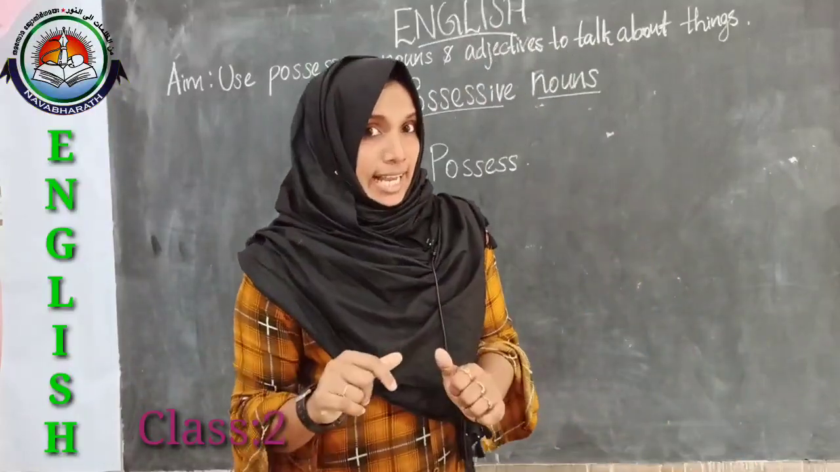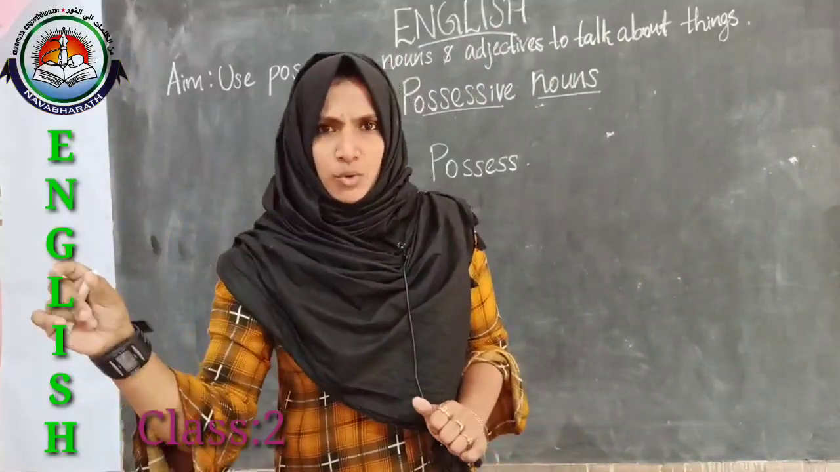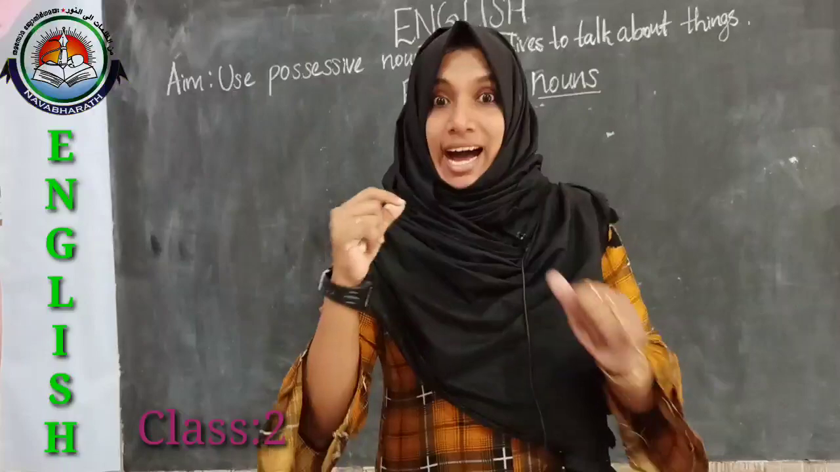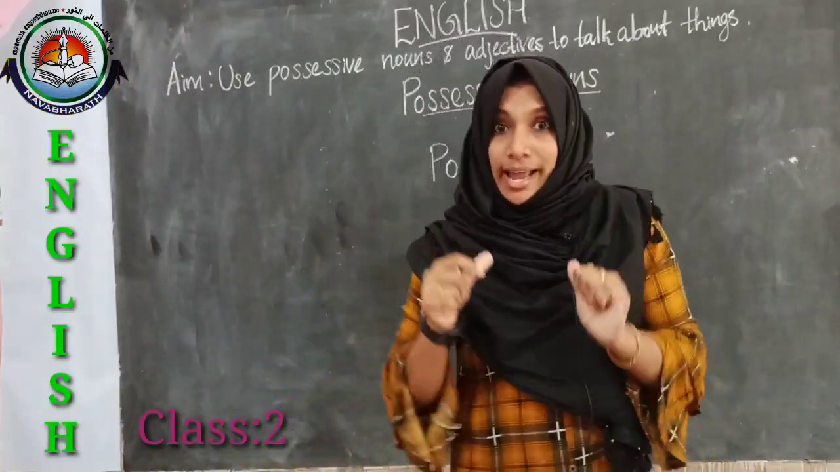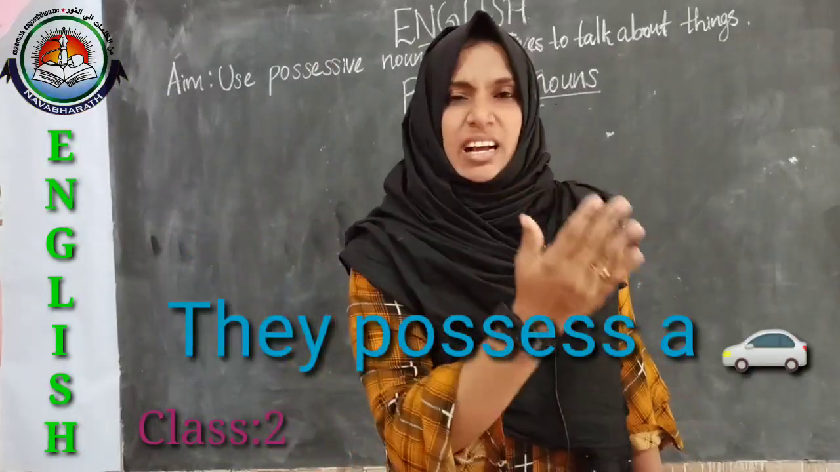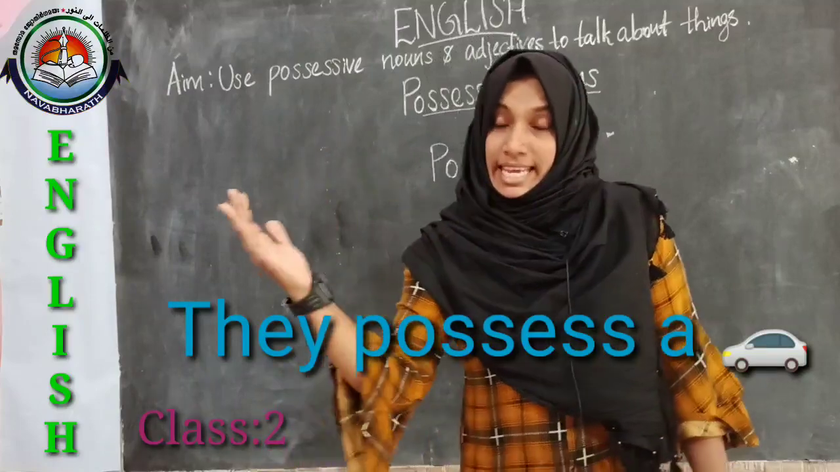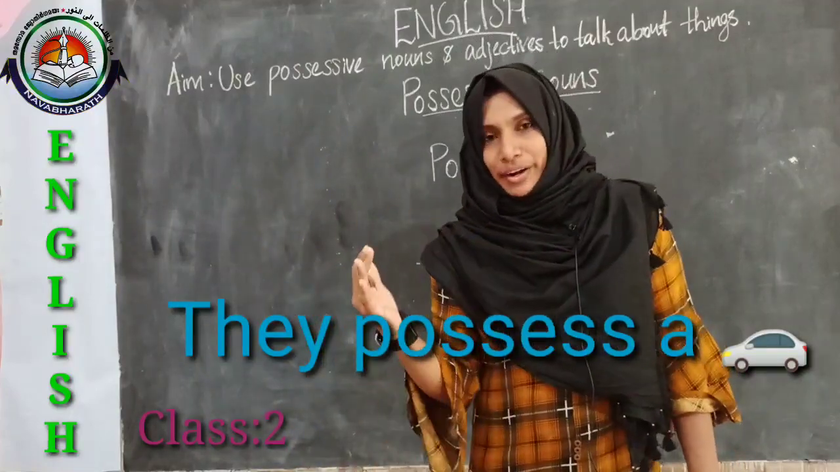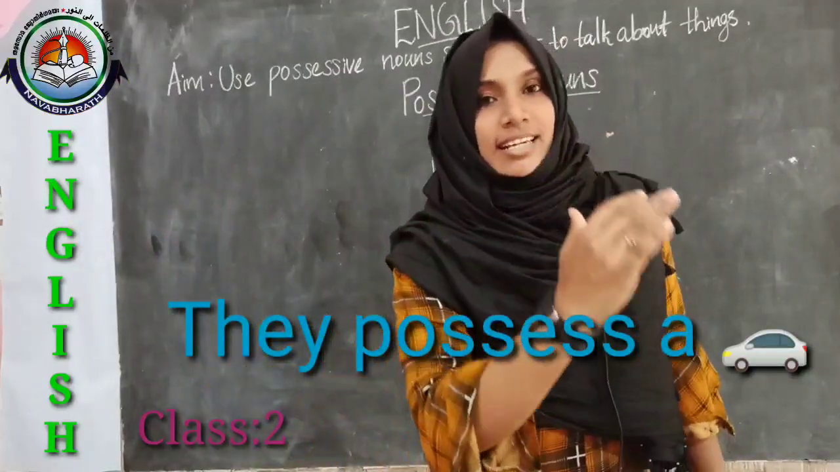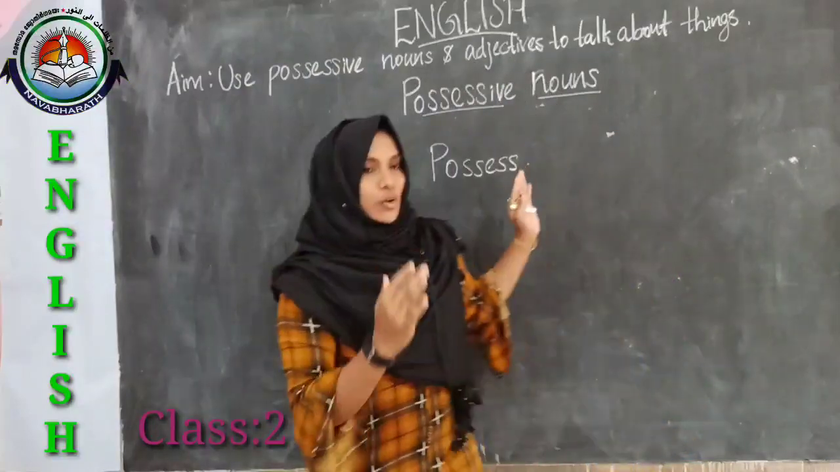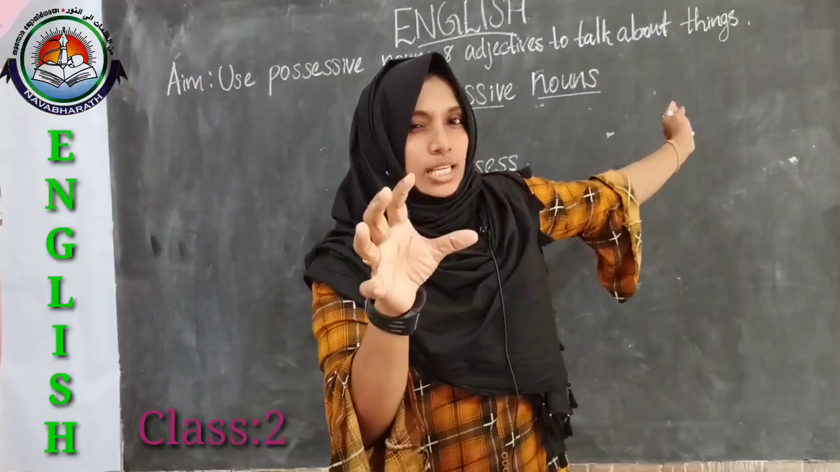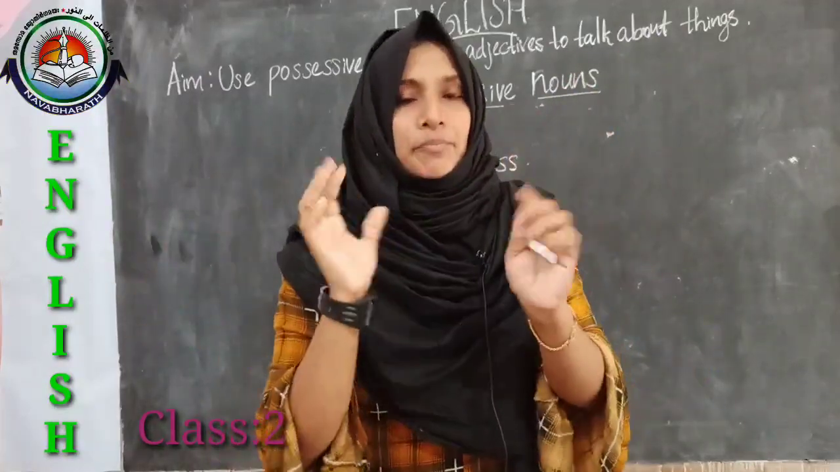So, if I say that I possess a house, that means I have a house or I own a house, and they possess a car. That means they have a car or they own a car. So it is their car. So possessive nouns show that someone has something.